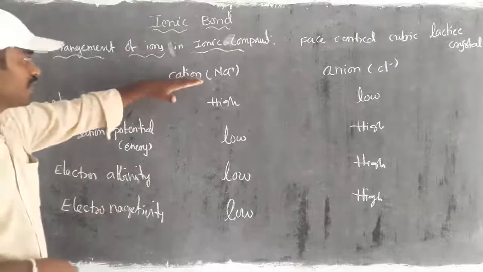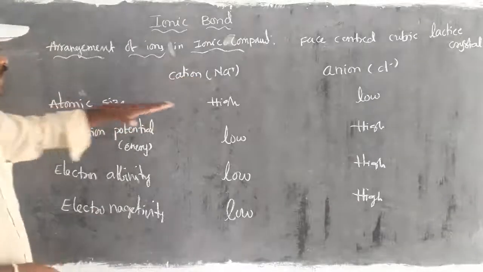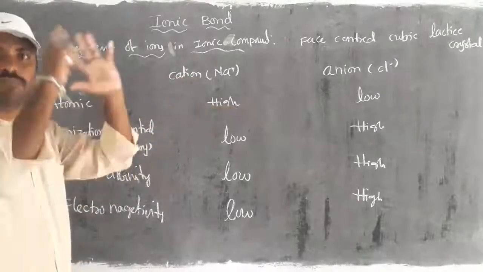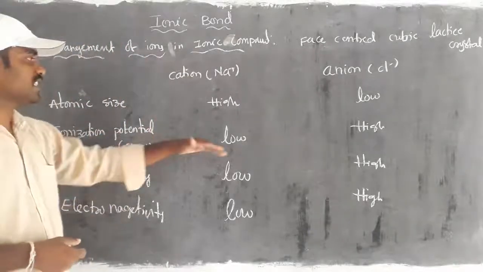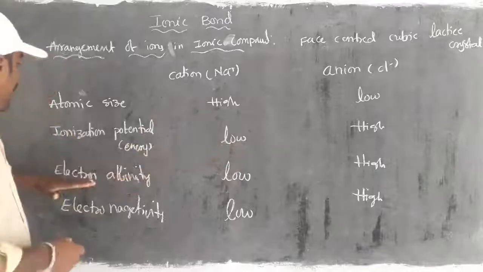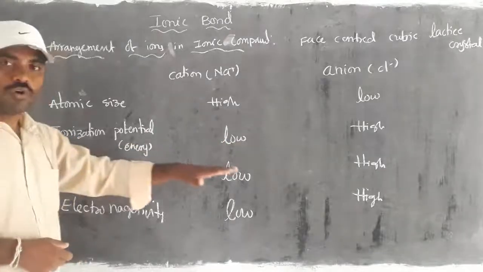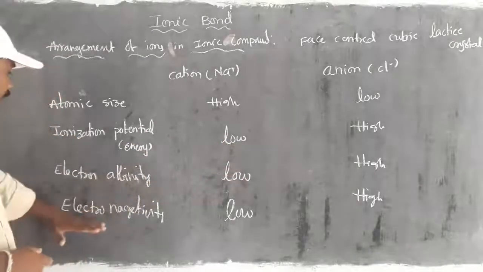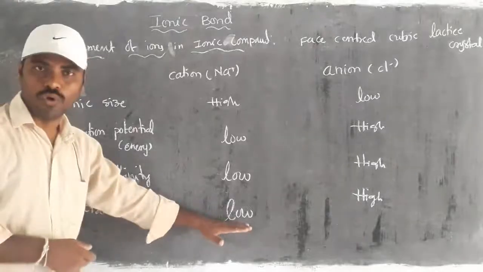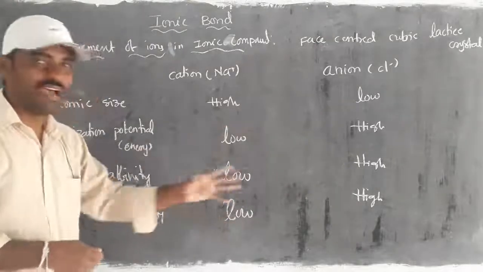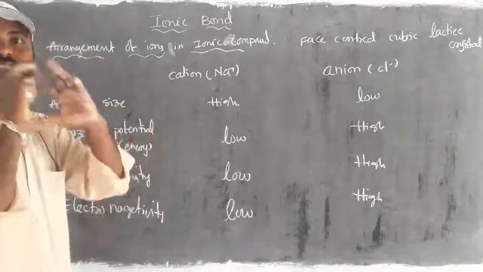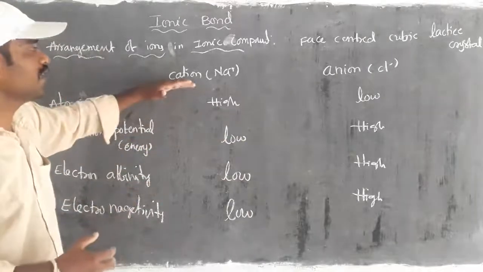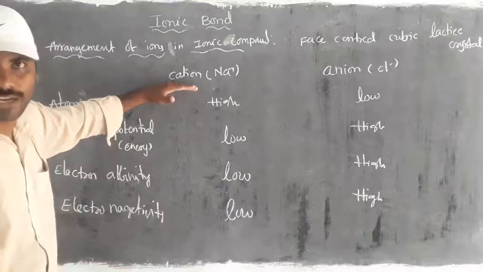For formation of a cation, atomic size must be high, meaning bigger size, and ionization energy is low. Electron affinity value is also low, and electronegativity value is also low. These should all have the lowest values, and the size of the atom is the biggest one. Then ultimately there is the possibility to get a cation.